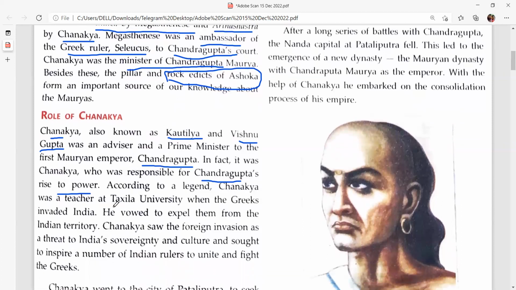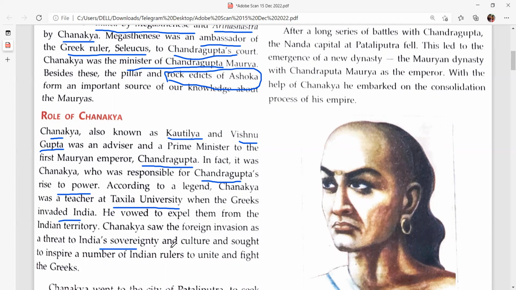Chanakya was a teacher at Taxila University when the Greeks invaded India. He vowed to expel them from Indian territory. Chanakya saw that foreign invasion as a threat to India's sovereignty. See, Greeks were not Indians, Greeks were foreigners.